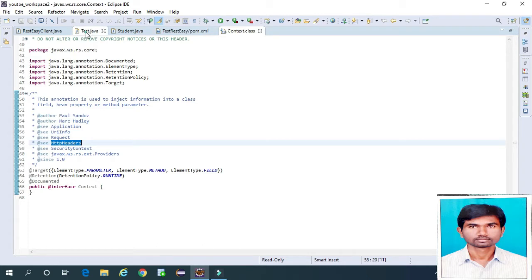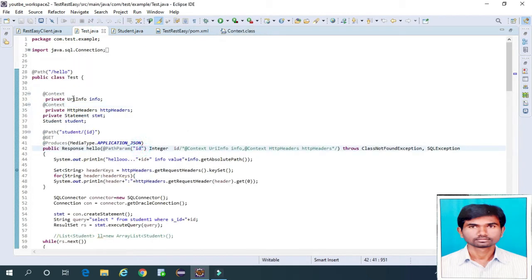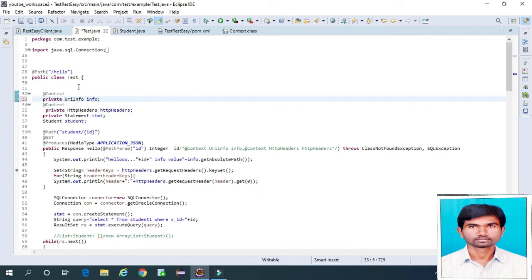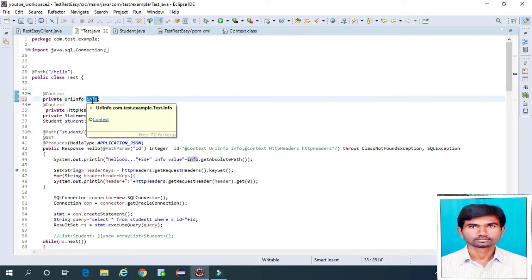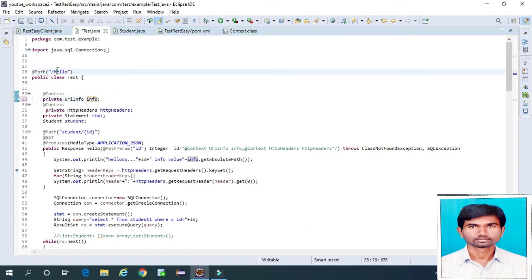Okay, come here. This one. See, @Context in string, and how we use @Autowired, same only. Here also @Context will be used for injecting values, like URI info. Suppose I want to get the URI, hello is there, right?